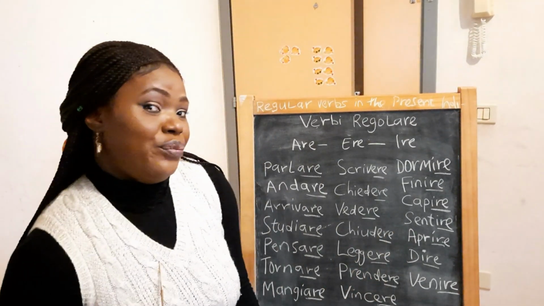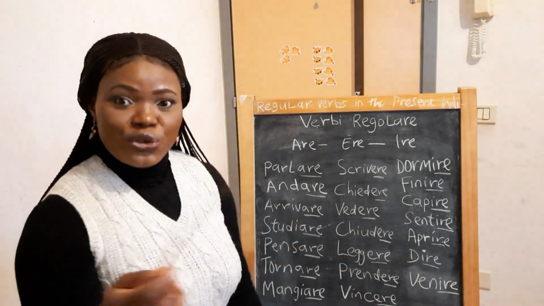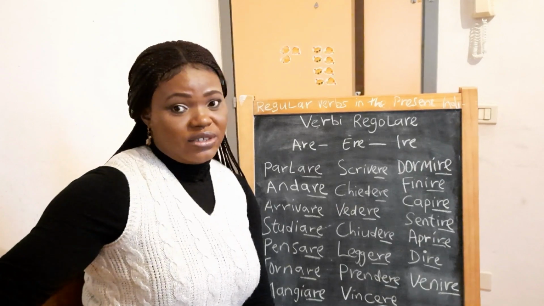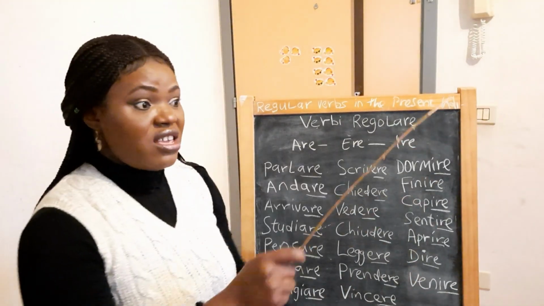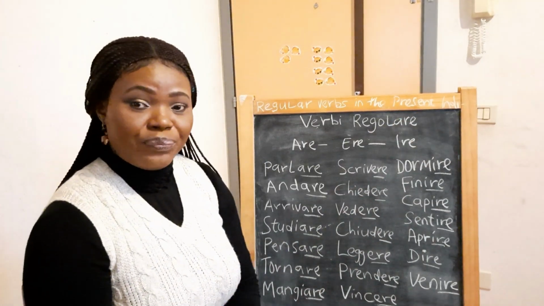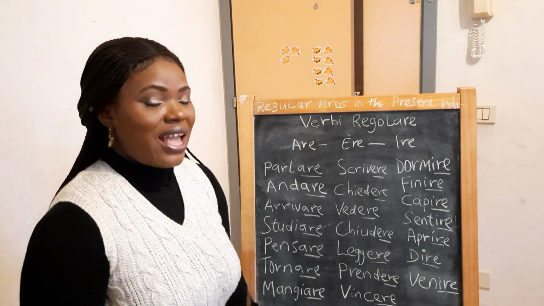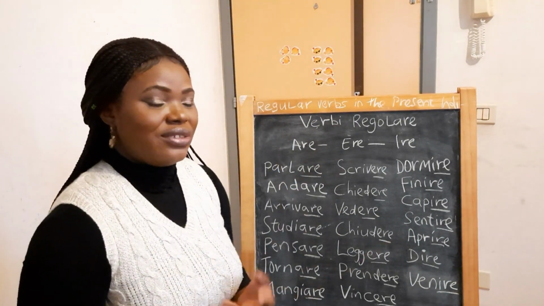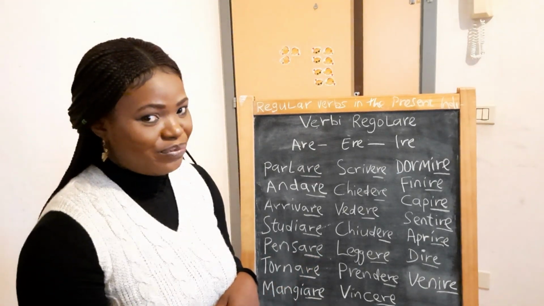Chiudere. Io chiudo. Io chiudo la porta. I close the door. Tu chiudi la porta. You close the door. Lui o lei chiude la finestra. He or she closes the window. Noi chiudiamo. We close. Voi chiudete. Loro chiudono.